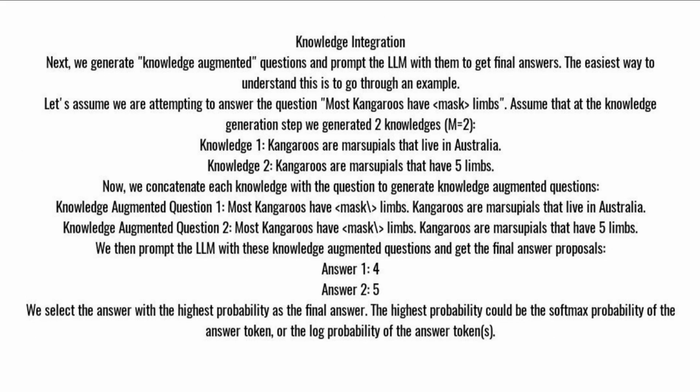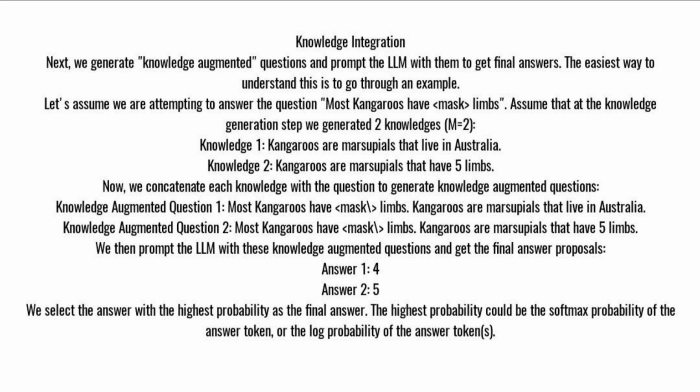Knowledge integration: next, we generate knowledge-augmented questions and prompt the LLM with them to get final answers. The easiest way to understand this is to go through an example. Let's assume we are attempting to answer the question: most kangaroos have mask limbs. Assume that at the knowledge generation step we generated two knowledges, M equals 2. Knowledge 1: kangaroos are marsupials that live in Australia. Knowledge 2: kangaroos are marsupials that have 5 limbs.